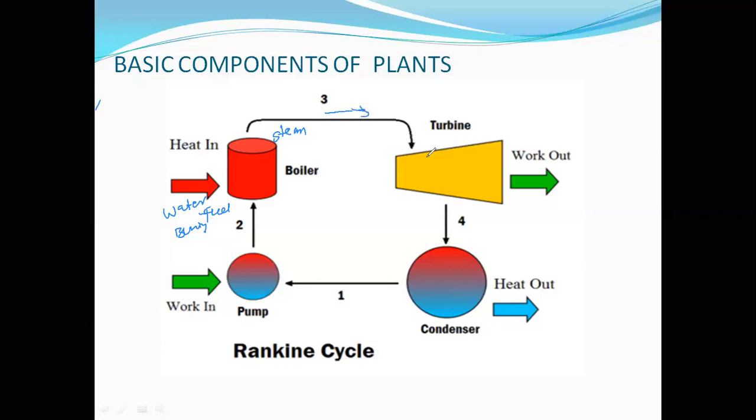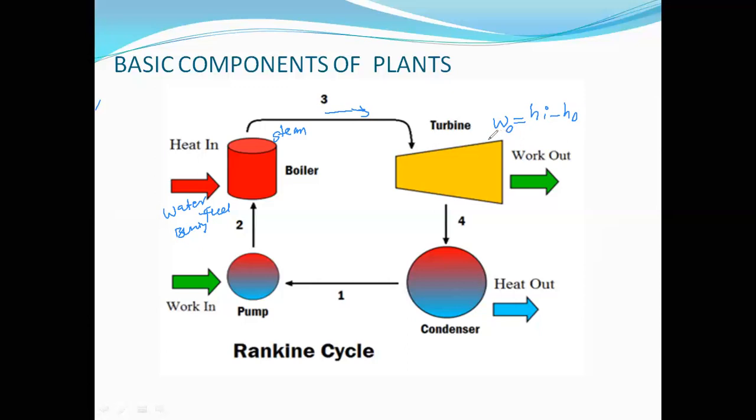In the turbine, the steam will expand isentropically and it will rotate the turbine. When steam expands isentropically and rotates the turbine, the turbine develops the work output. The work output formula for this turbine will be provided by enthalpy input minus enthalpy output of the steam. According to the steady flow energy equation, we can derive the work done formula of the turbine as W is equal to H in minus H out.